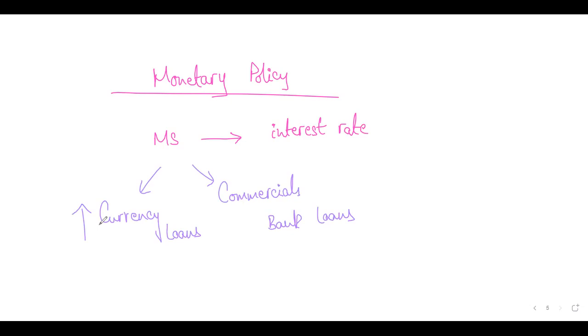If this is going up, it's not always that the central bank is printing more money. When we say increase in money supply, we don't mean that the central bank has just put up a machine that's printing money. Sometimes they do that, right? Sometimes the increase in money supply could also be because commercial banks are creating more loans, and people are borrowing. That's also part of money supply. So you explain this. Then you'll say that due to change in money supply, interest rates change.